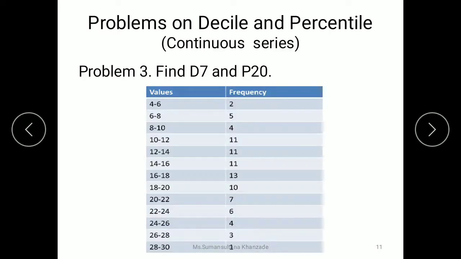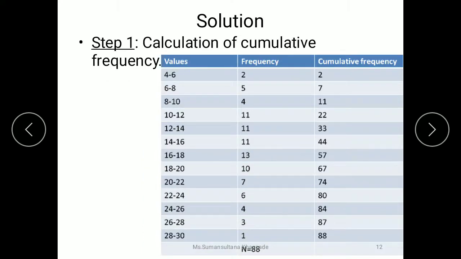Now let's look at how we calculate these values for continuous series. As you know, we are given the class intervals and we have respective frequencies. We need to find D7 and P20. So our first step is calculating n divided by 10 and n divided by 100. Before calculating we need to ascertain the cumulative frequencies, which we have already explained. We need to find out the n value. We need to total the frequency values, and n is equal to 88. Then cumulative frequency we have calculated here.